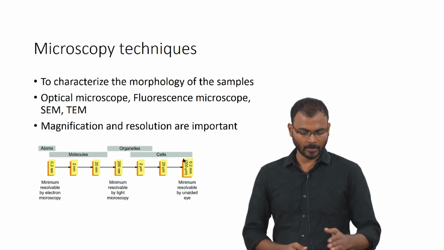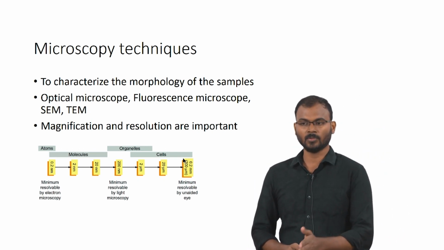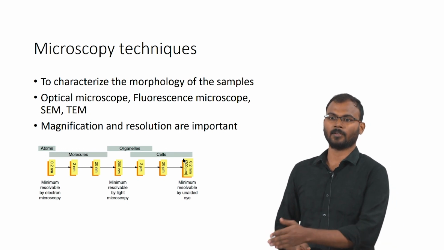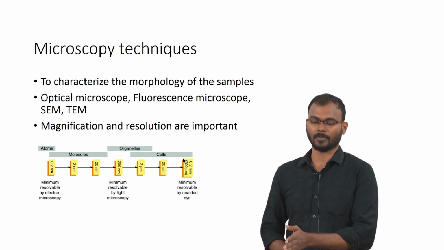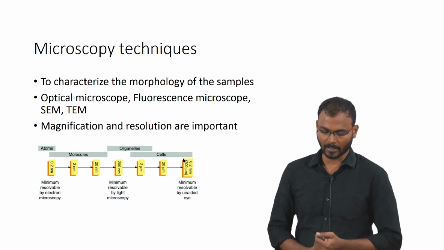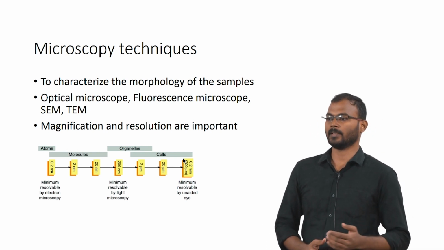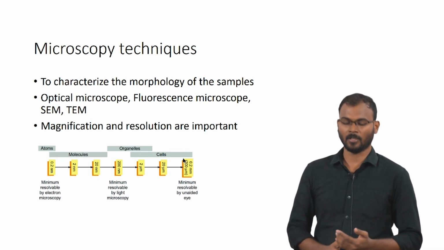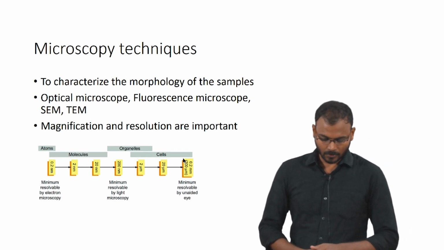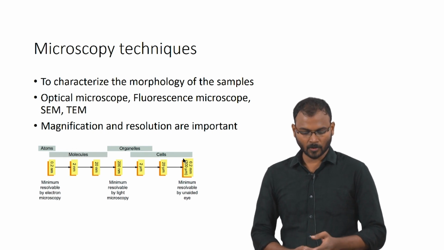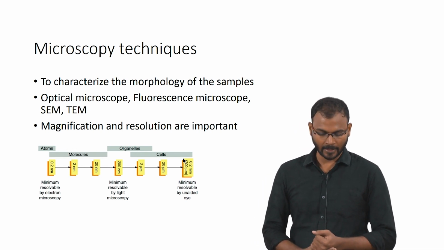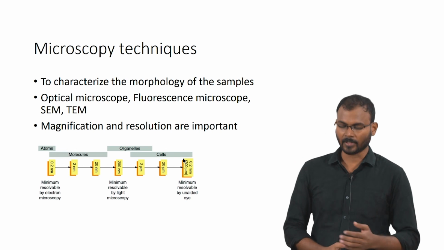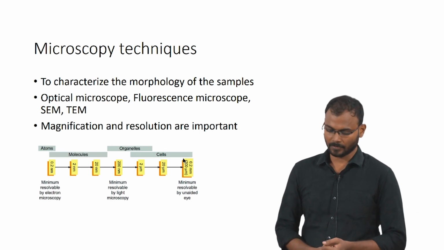So, it can go from atoms to cells and normal materials. The size will range from millimeter to nanometer, and some recent microscopic techniques go up to the angstrom level also. For light microscopy you can see up to 200 nanometers, and with electron microscopy you can go up to nanometer size.